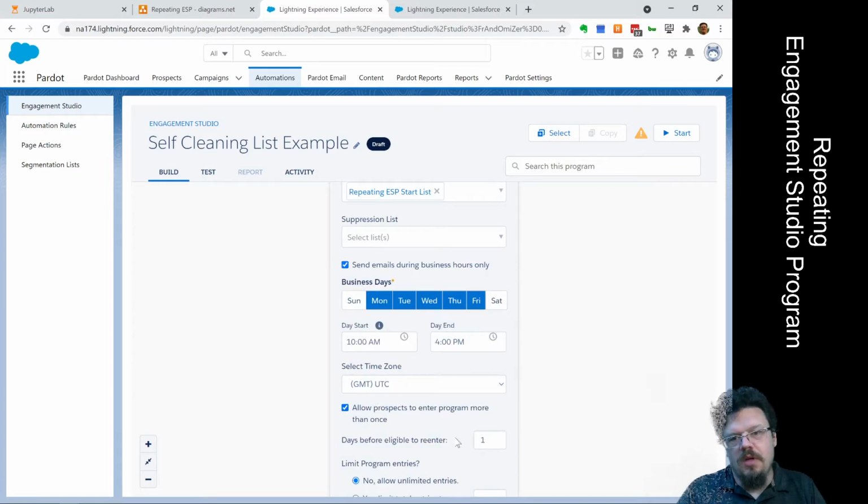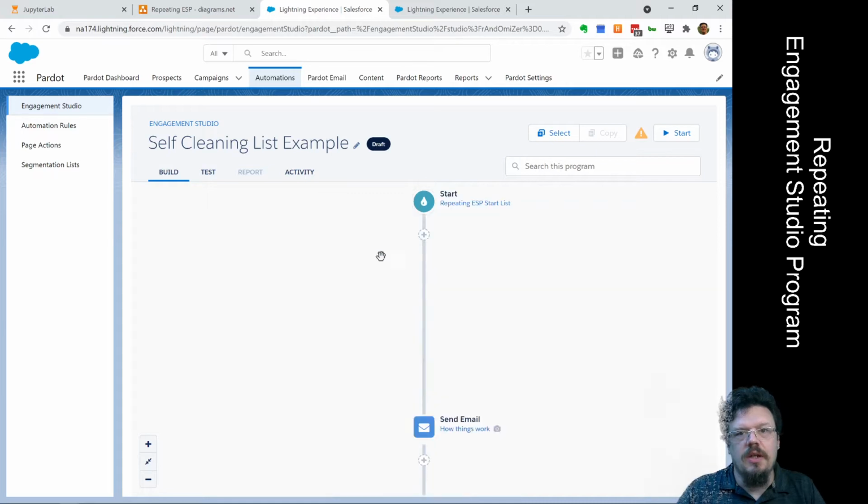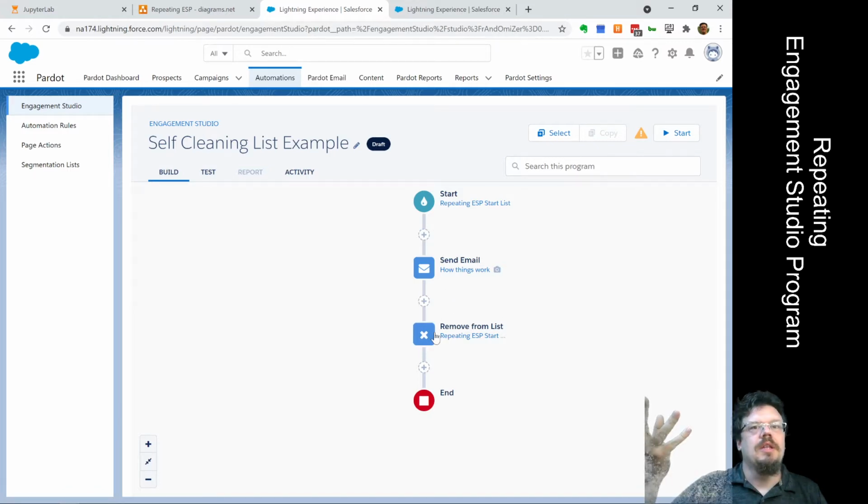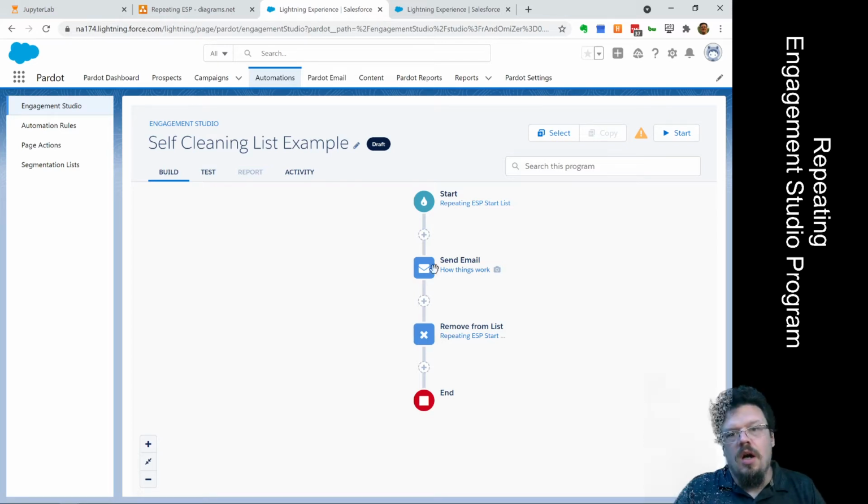It's set to repeat, 1 day repeat, unlimited entry sets, as fast as we can go, right? So this Engagement Studio program will do something. In this case, we're sending an email. And then the magic is we remove from list. Now the prospect is no longer on the list, and we can repeat the Engagement Studio program with a static list many times.